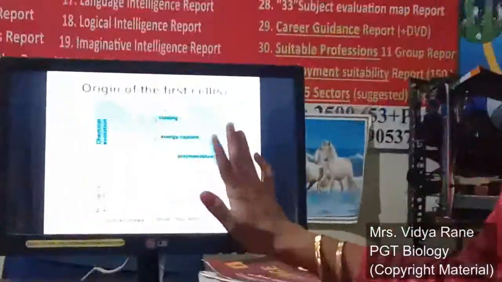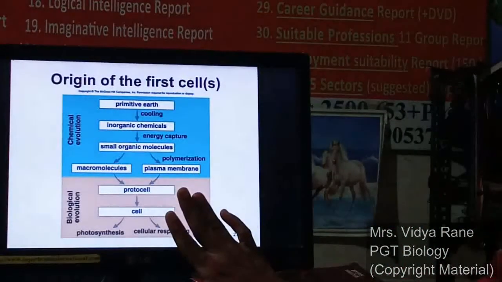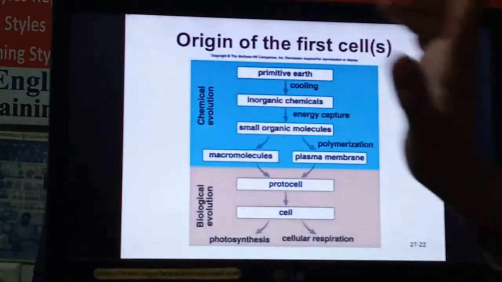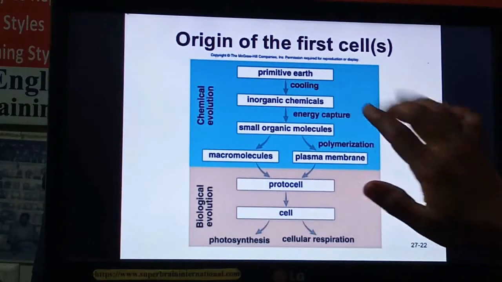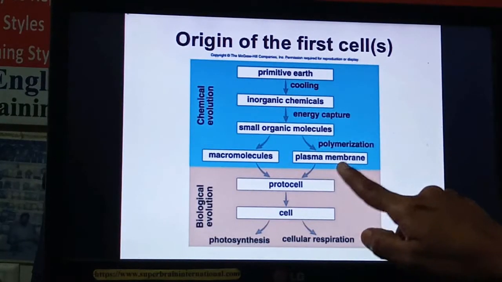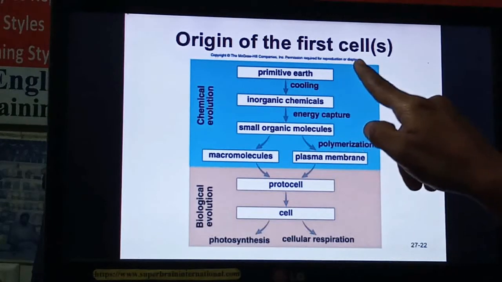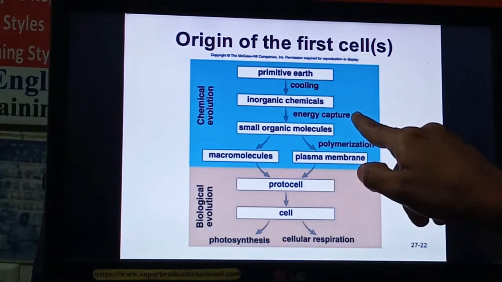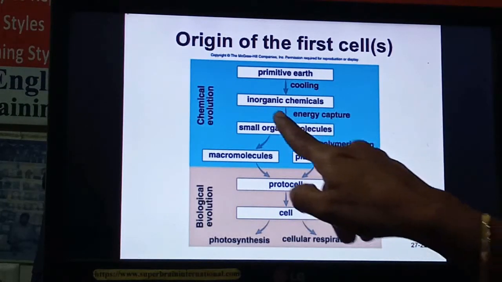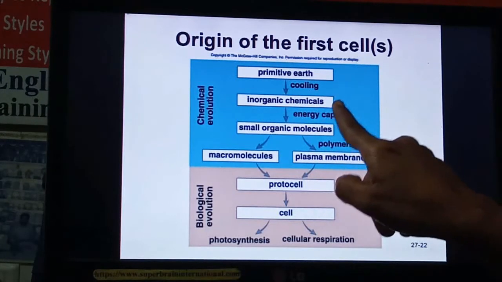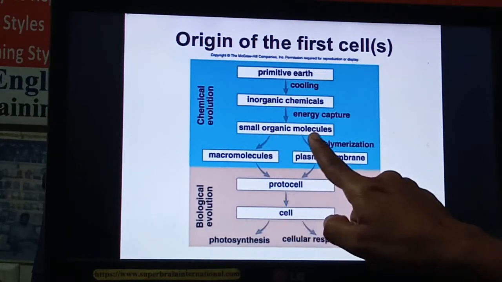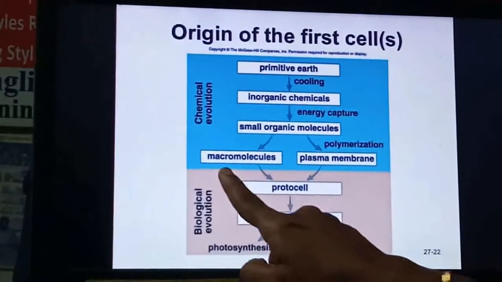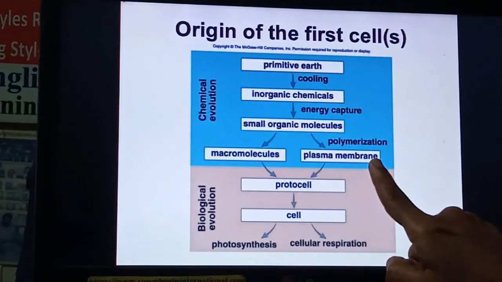Origin of the first cell, right? Earlier we have seen that the first life evolved on the earth by chemical evolution, right? In the primitive earth, this we have already studied. In short, due to cooling of the earth, inorganic chemical molecules were there. By capturing the energy of lightning, these small inorganic molecules came together to form some organic molecules, and these organic molecules then developed into macromolecules and plasma membrane.